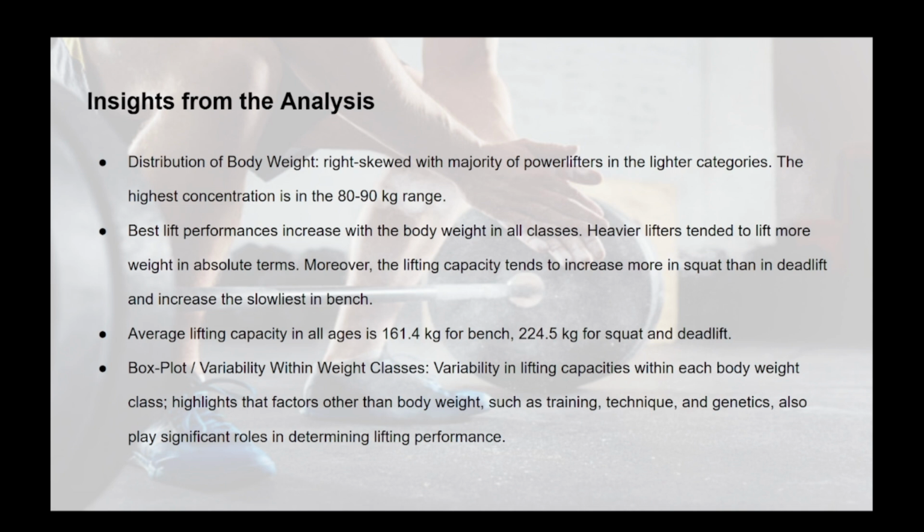So the insight from this analysis is from the distribution of body weight, right skewed with the majority of powerlifters in lighter categories. The highest concentration, as you could tell, was in the 80 to 90 kilogram range. Best lift performances increase with body weight in all classes. Heavier lifters tend to lift more weight in absolute terms. Moreover, the lifting capacity tends to increase more in squat than in deadlift and increases the slowest in bench. Average lifting capacity in all ages is 161.4 kilograms for bench and 224.5 kilograms for squat and deadlift.